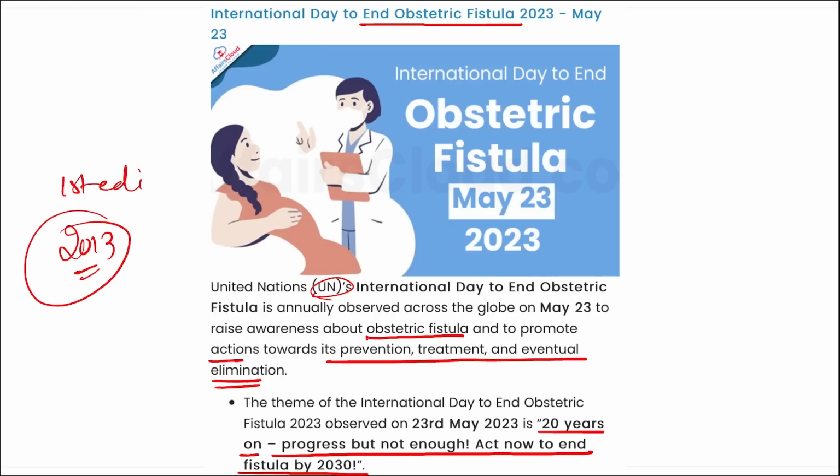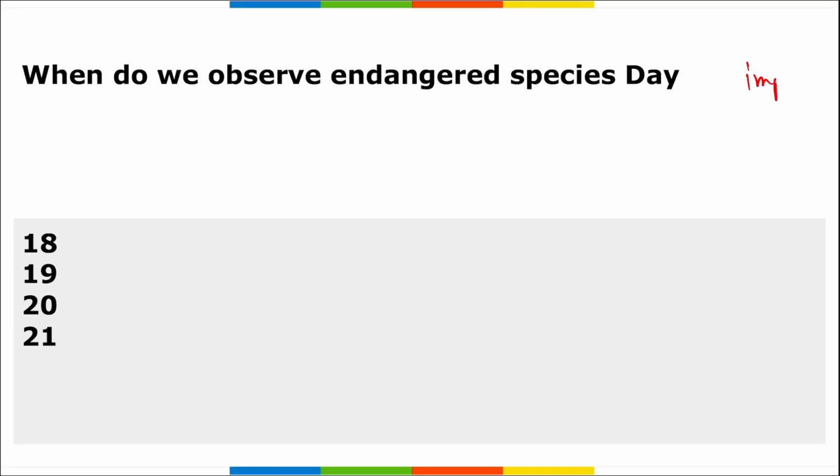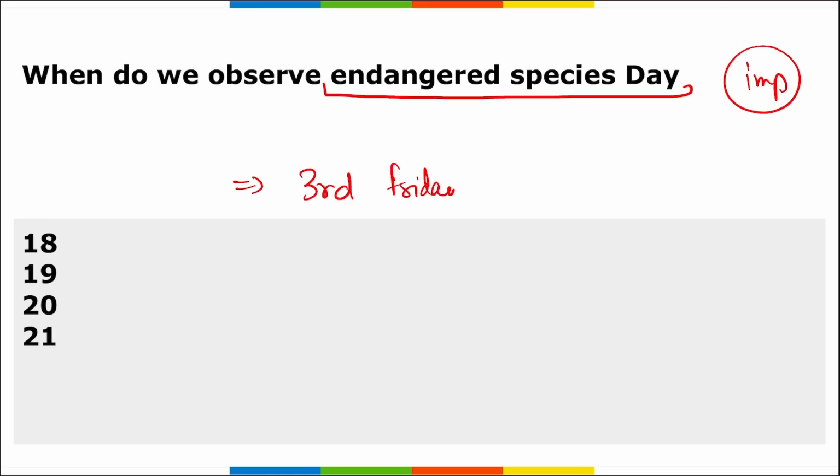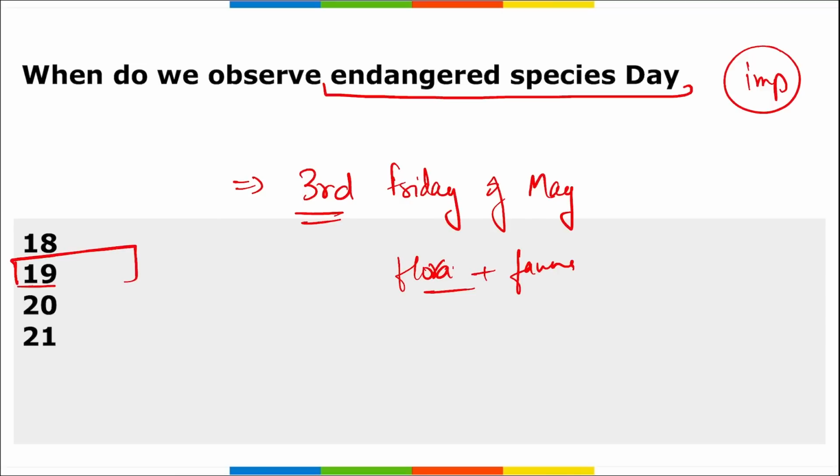Next, this is an important one. When do we observe Endangered Species Day? Endangered Species Day is observed across the globe on the third Friday of May. It is to create awareness about endangered flora and fauna. Correct? And this year in 2023, the third Friday of May was the 19th of May, and it was observed on that day.